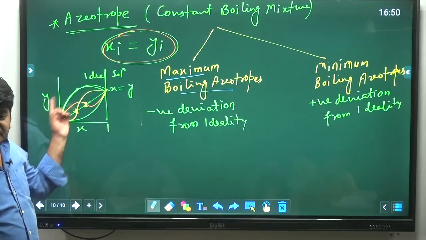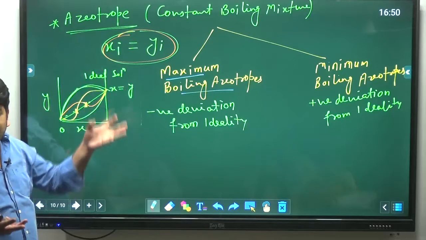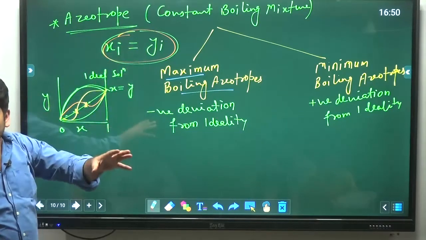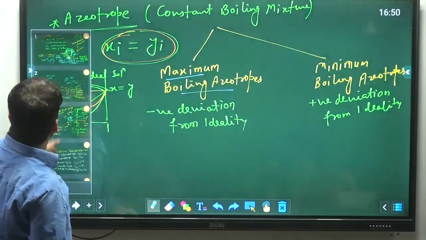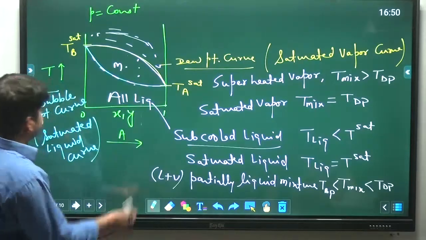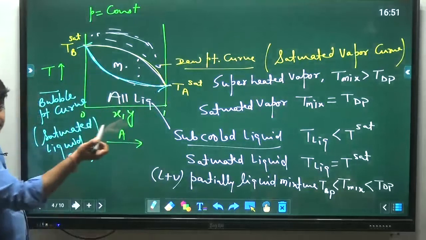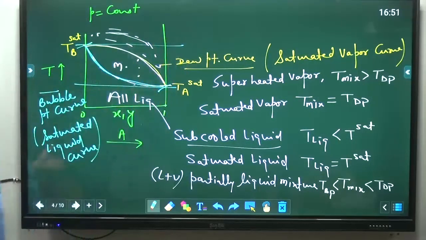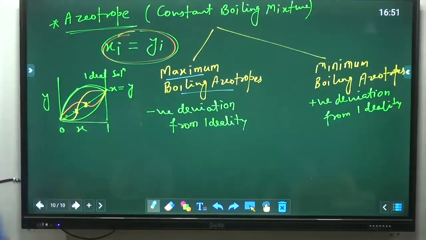In ideal solutions, we saw that the bubble point temperature was in between the boiling point temperatures of pure A and pure B. If you remember any TXY diagram, the bubble point temperature was between TA and TB only. But here it will be maximum or minimum with respect to their pure boiling point temperatures.